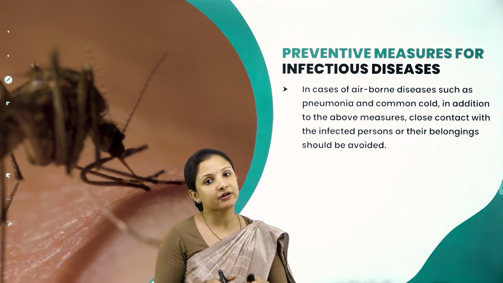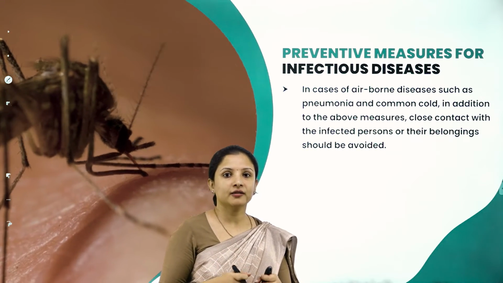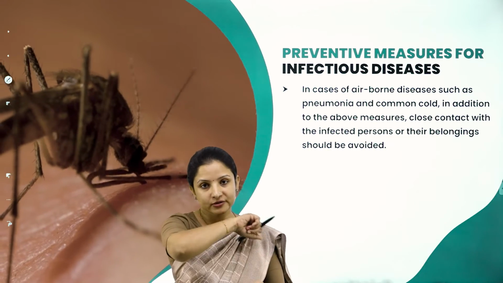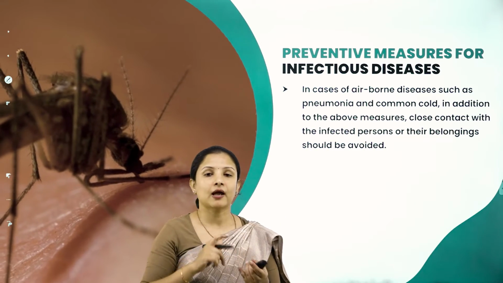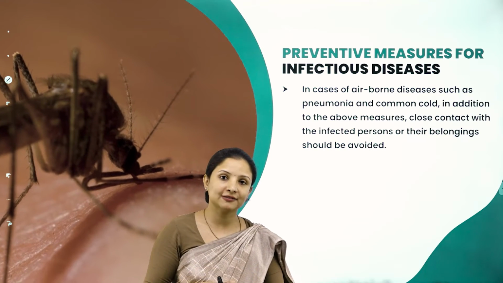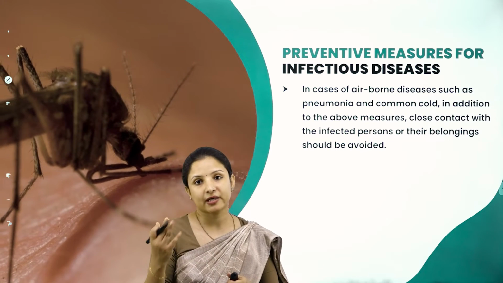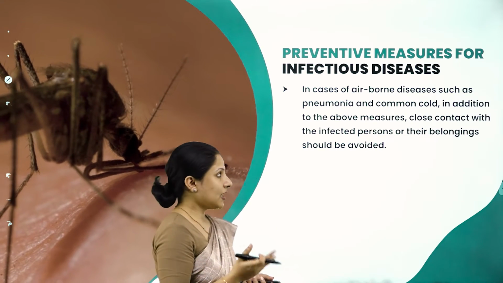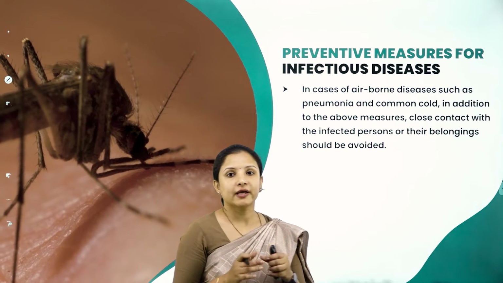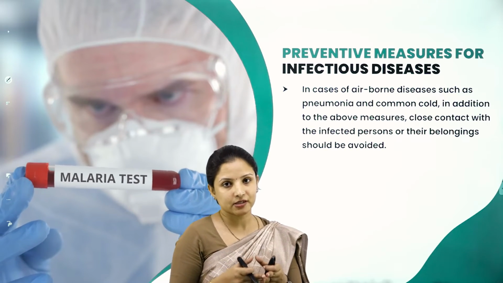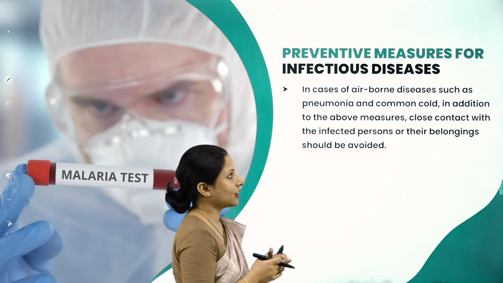Whenever he or she has a cold or pneumonia, they have to wear a mask, and when sneezing, make sure they cover their nose and then sneeze, and wash the hands regularly with a good sanitizer to avoid a healthy person from getting the infection. It can be avoided. Also, a healthy person should not use the belongings of an infected person, so that airborne diseases can be prevented.